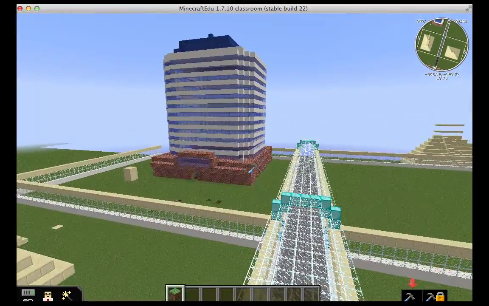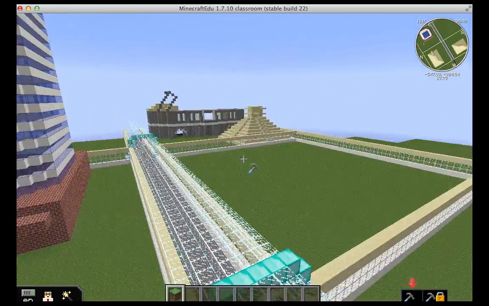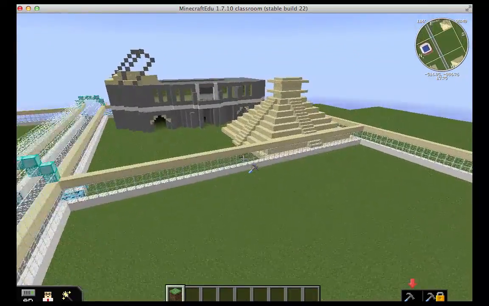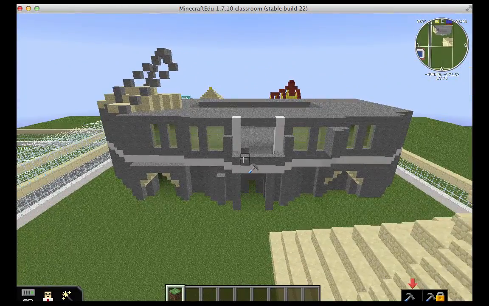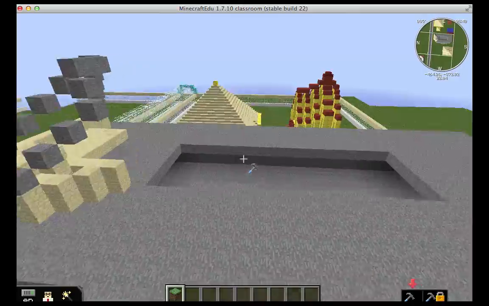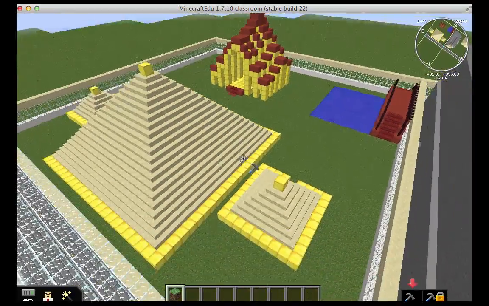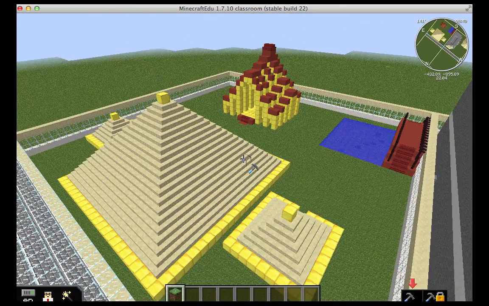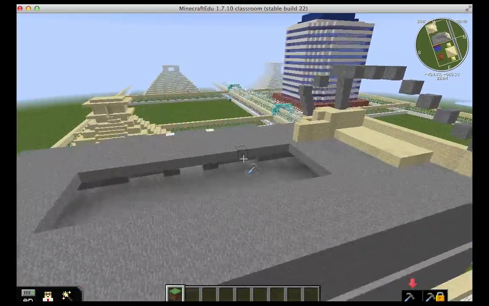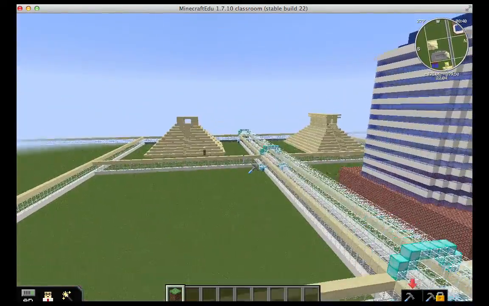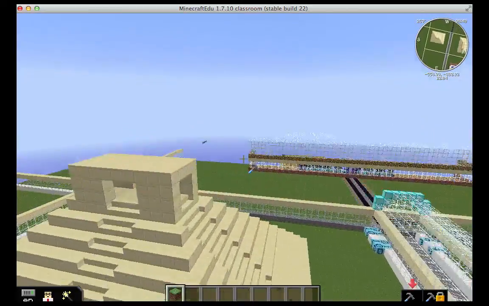This student is from, I believe, Sudan. This is one of the government buildings in his country. This is a great example of Chichen Itza. And then students from Mexico were working on the Capitol building. These students were from Thailand and Vietnam. So these are religious temples from their countries. And then there's a famous bridge. And so they're all using their printed papers as a guide for how to construct this. It also gives students an opportunity to work together with partners.